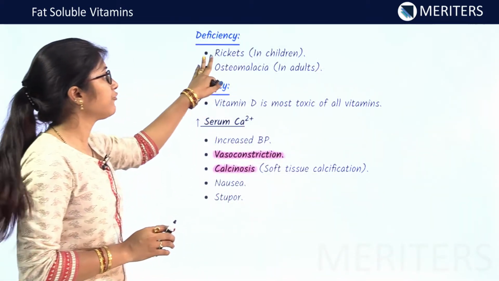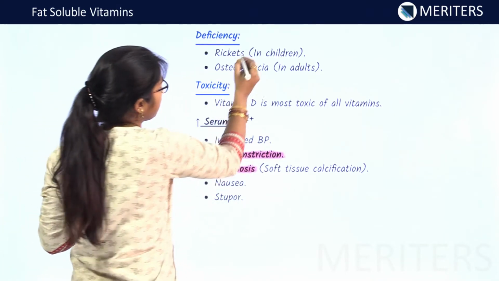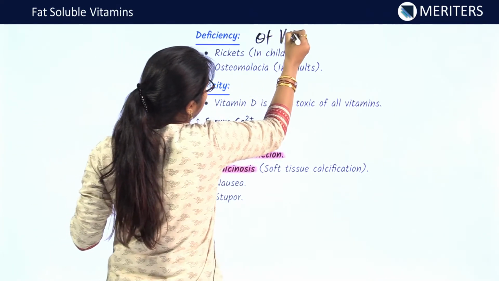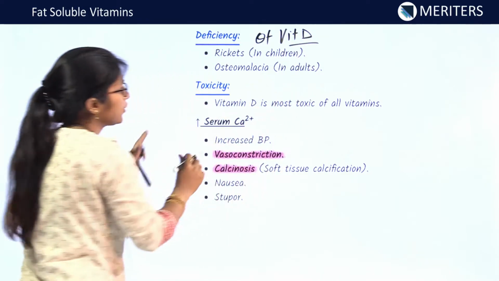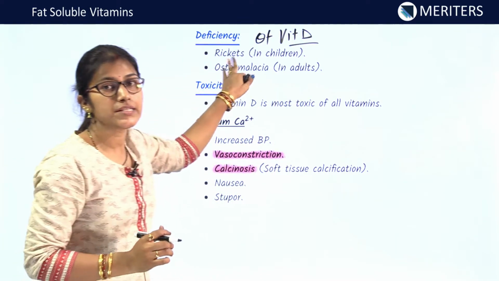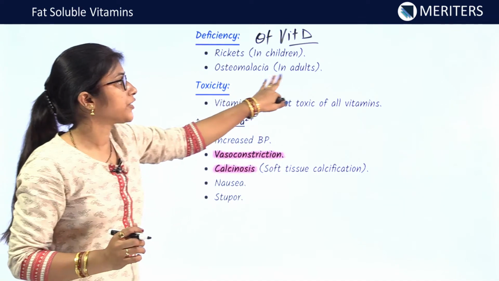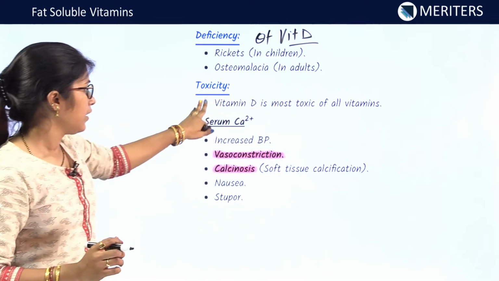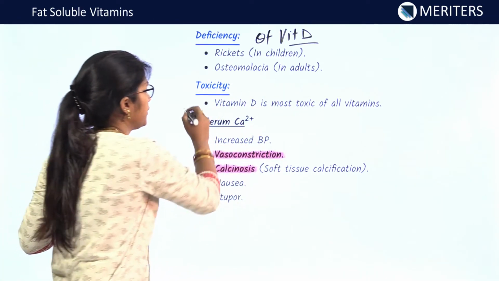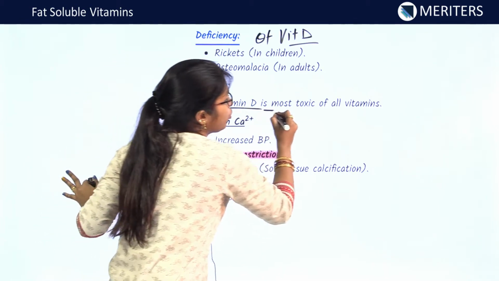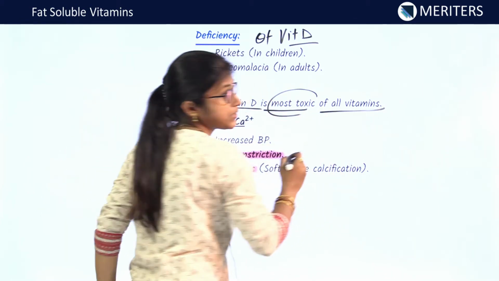Now we'll see deficiency of vitamin D. It causes rickets in children and osteomalacia in adults. Okay, and toxicity is also important. Vitamin D is the most toxic of all vitamins.